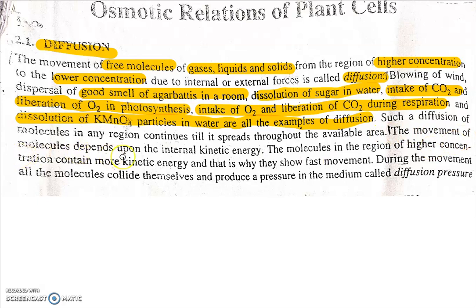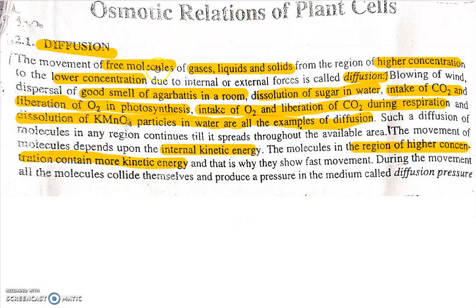The movement of molecules depends on the internal kinetic energy. The molecules in the region of higher concentration contain more kinetic energy. Because of that, they move from their higher concentration to lower concentration.